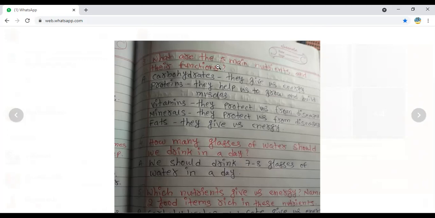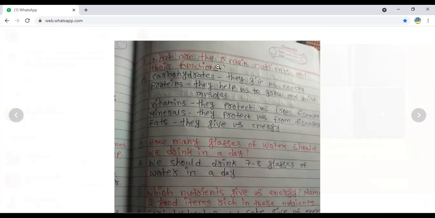Whatever the food we are eating in the form of the protein helps us to grow our body in the form of the height or in the form of the personality. You can say grow and build your muscles. Right? Next to vitamins. They protect us from diseases. Minerals also protect from diseases. Fruits and vegetables are having both the vitamins and minerals. Fats. They give us energy. Immediate energy, if you want, you should eat carbohydrates. If you want to store your energy, fats help us to store our energy.